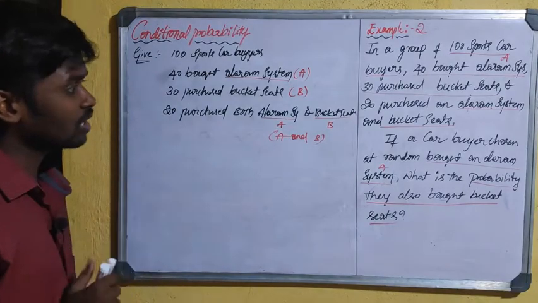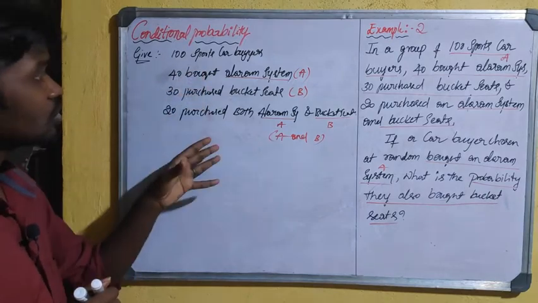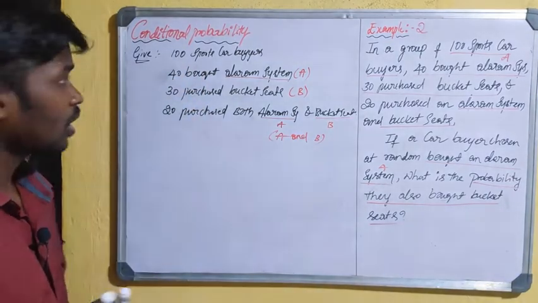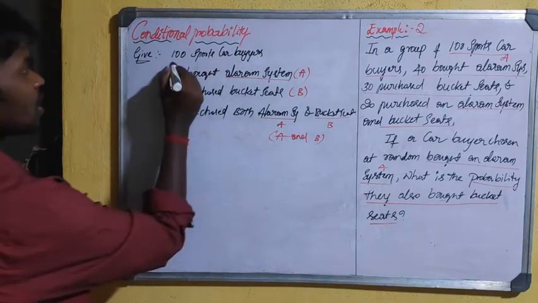I will write this information in a Venn diagram, which is also very helpful to apply the information to the formula and rules. How many sports car buyers are there?